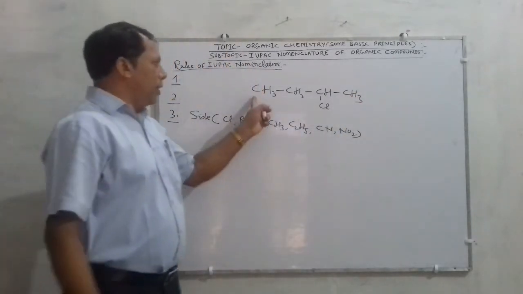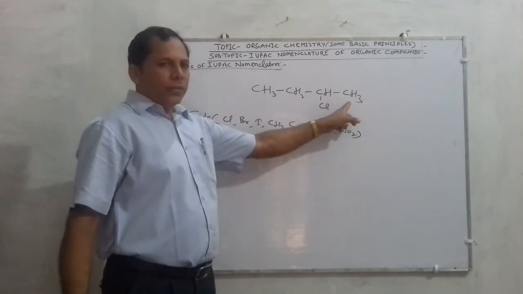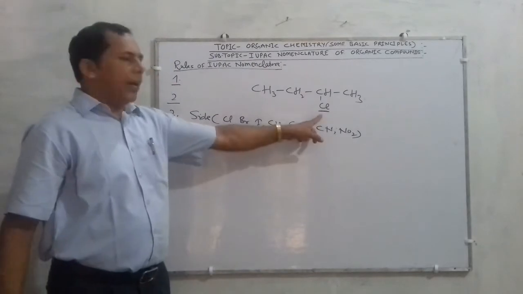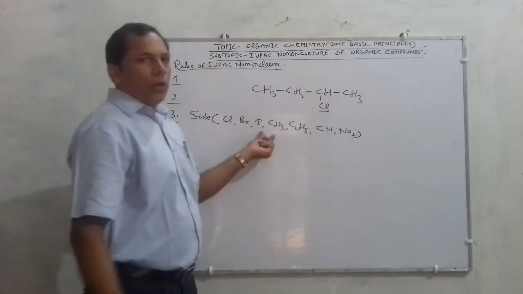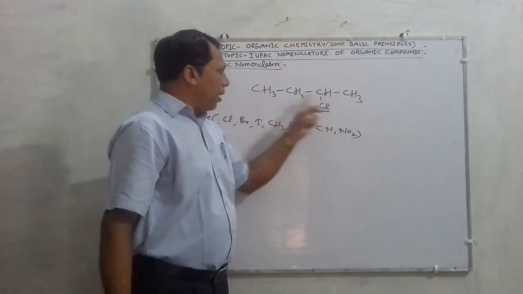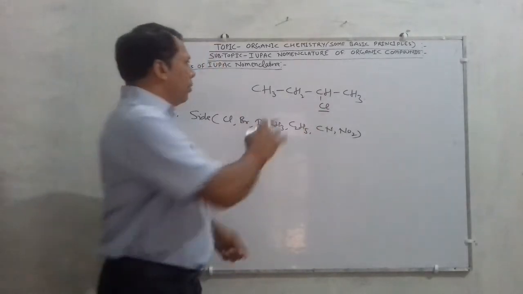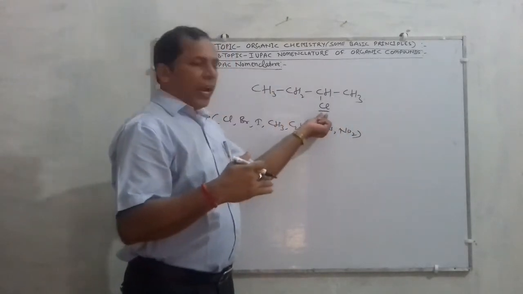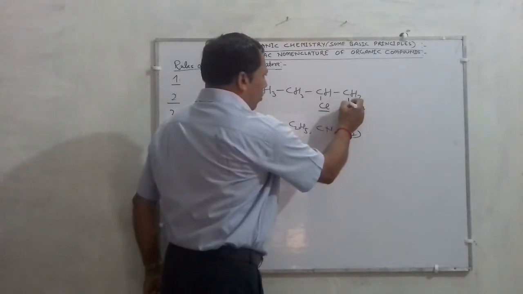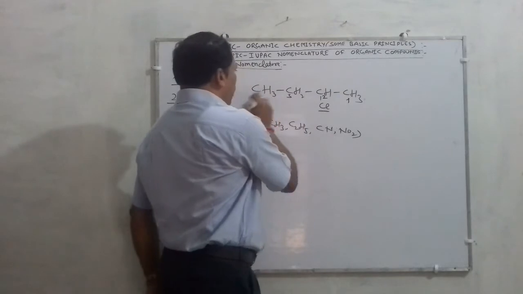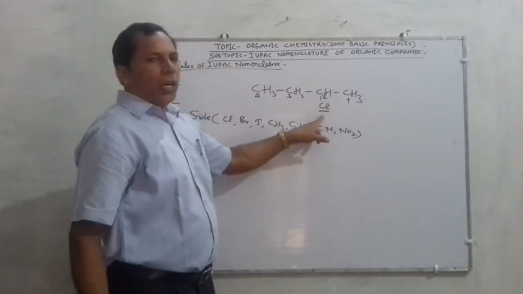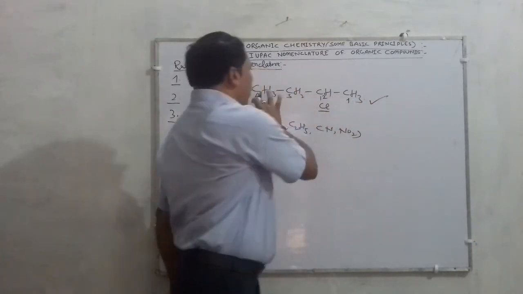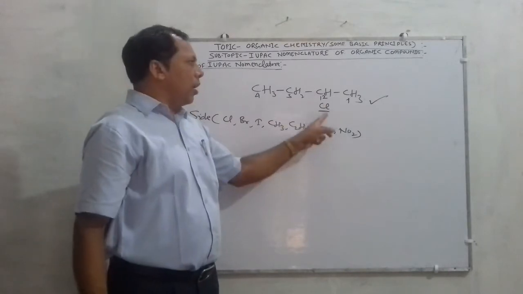Suppose any compound is written here: CH3, CH2, CHCl, CH3. So children, this Cl is termed here the side chain. According to this rule, we have to count the number of carbon atoms from either side, whichever is nearest to the side chain. If you are counting from this side, 1, 2, 3 and 4, this chlorine atom, the side chain, is coming on carbon number 2.